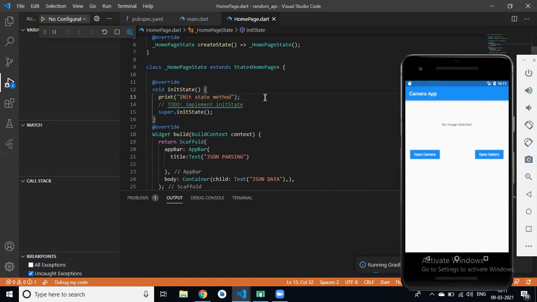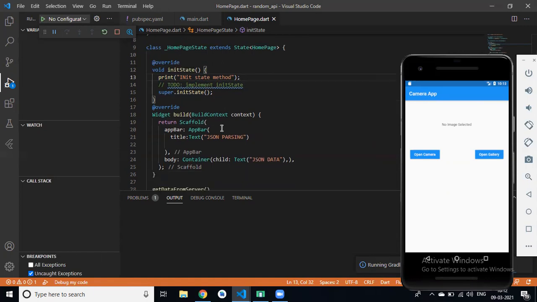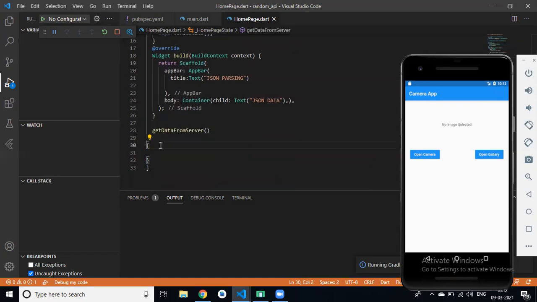What is init state? Why we use init state in our Flutter application, and where can we use it? So if I create a method that gets data from the server or gets JSON data, in that